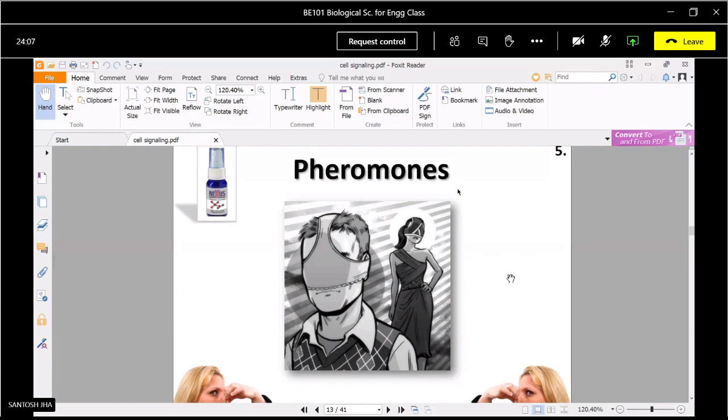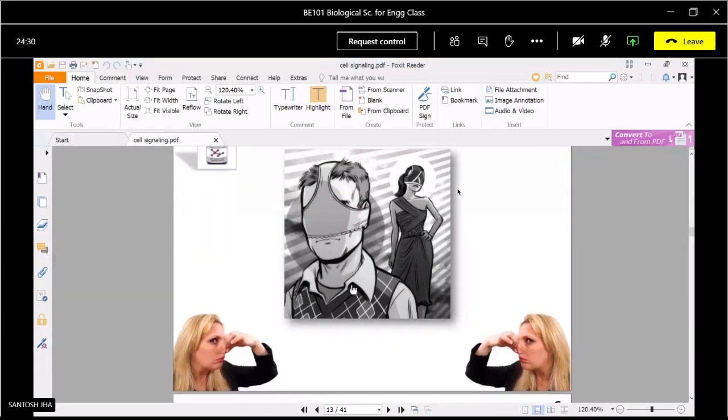With the release of pheromones, bees and a number of insects also release these pheromones, and they invite the other members of the group towards the honey or the nectar. In the same way, there are a number of perfumes available in which a slight amount of chemically synthesized pheromones is present.